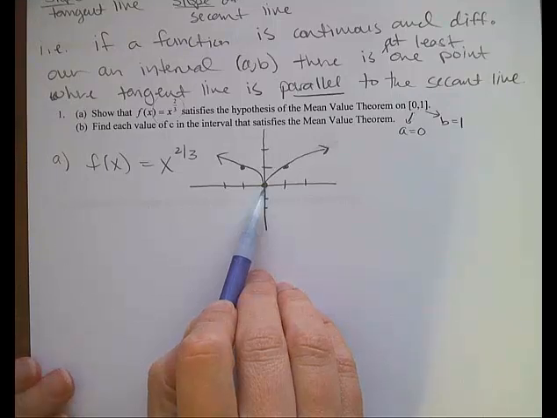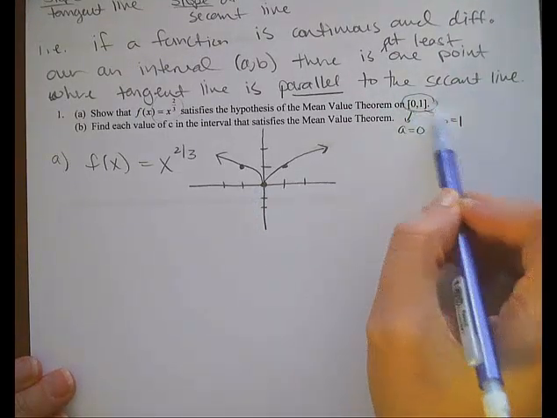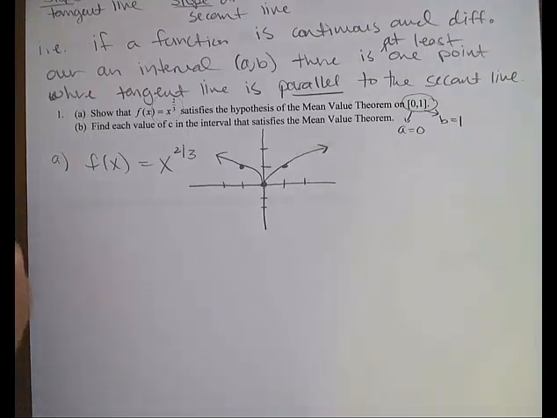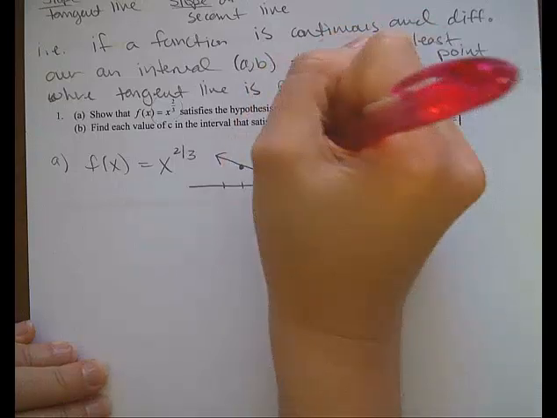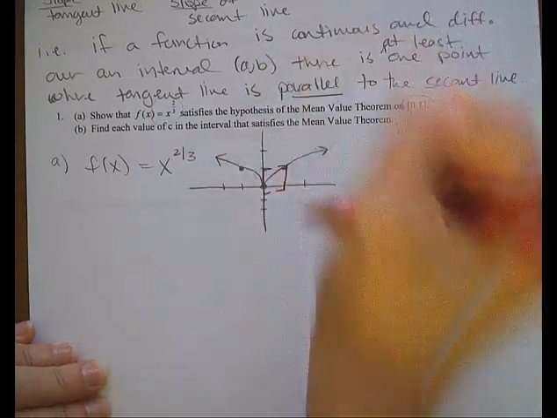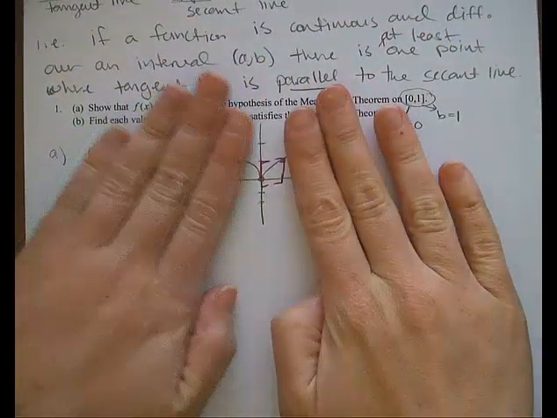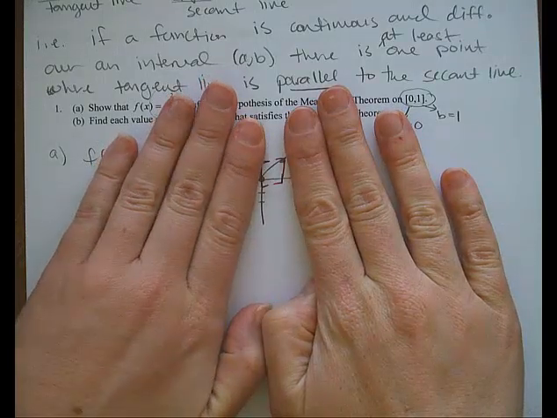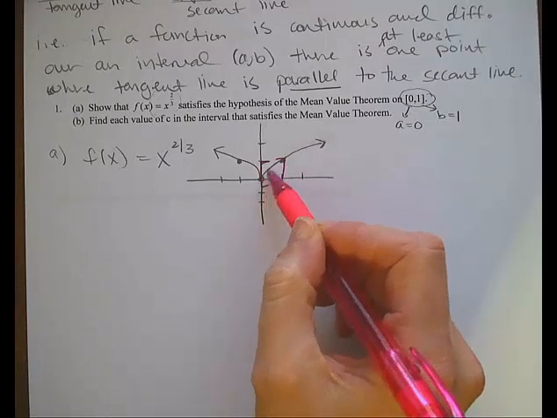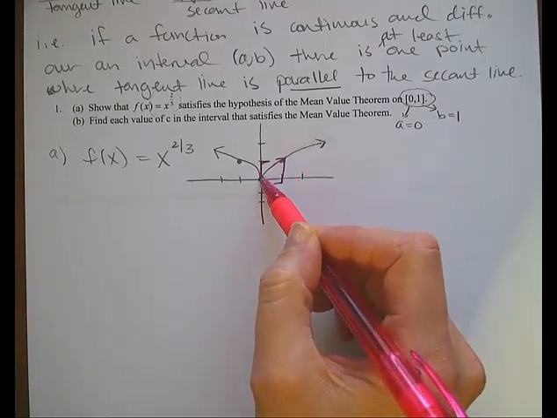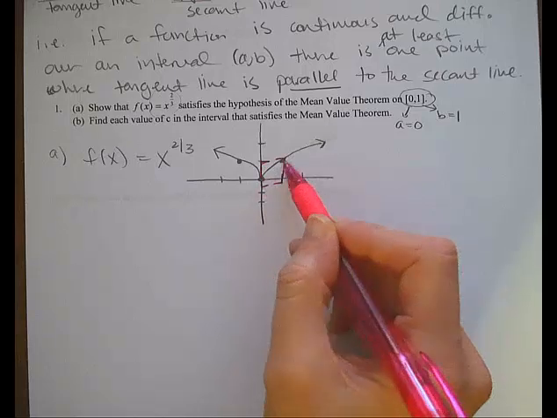Also, I'm only looking at the interval from 0 to 1, and it's a closed interval, so I'm looking from here to here, and I'm ignoring everything else. From there to there, the function is clearly continuous, like all the values are connected. There are no jumps or holes or asymptotes between 0 and 1.